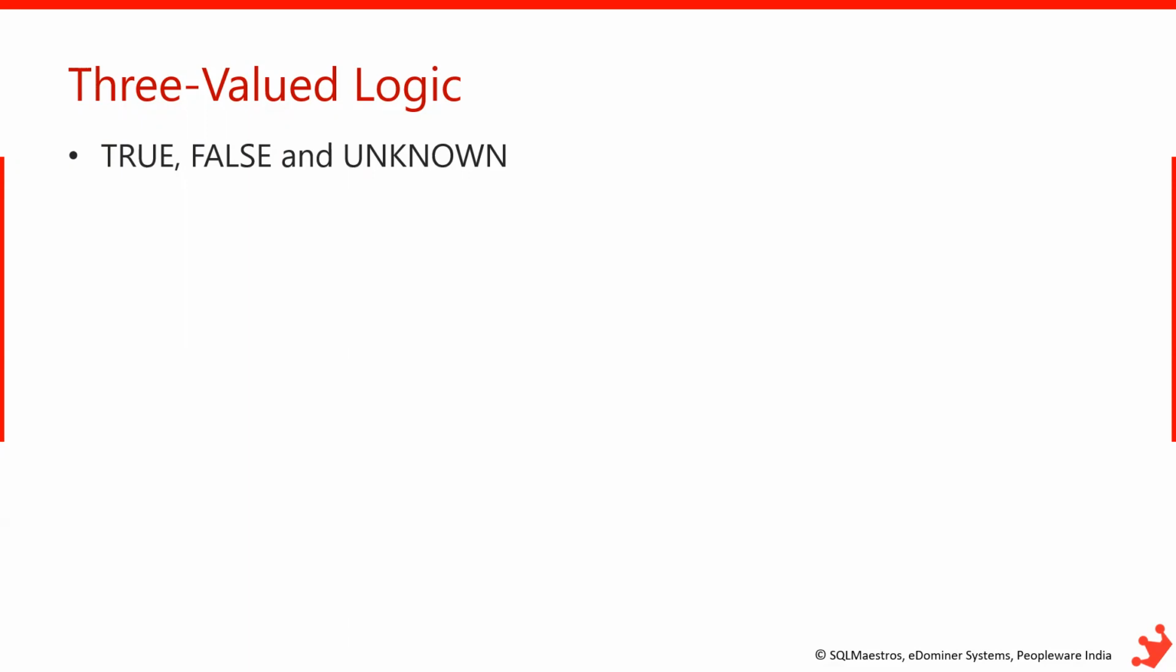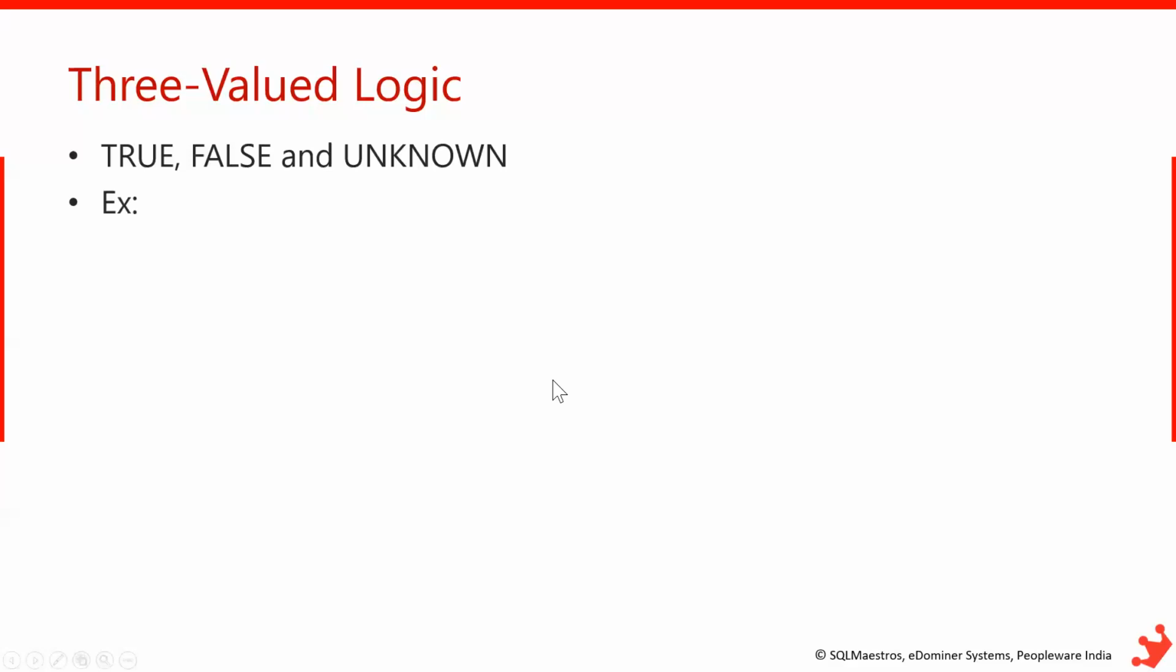Generally in SQL, we have true, false, and unknown, three output values for any logical expression. This is called three-value logic, and the unknown is represented as a null in SQL Server. I hope the concept of three-value logic is clear.